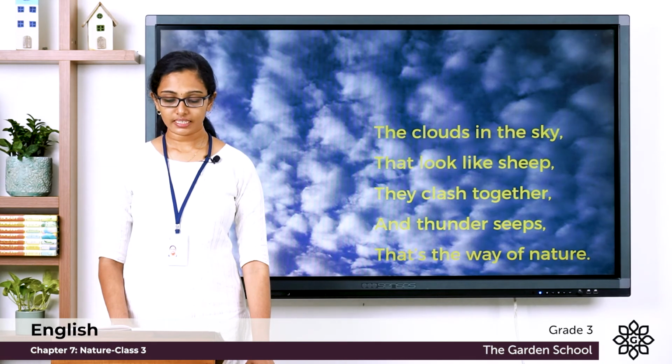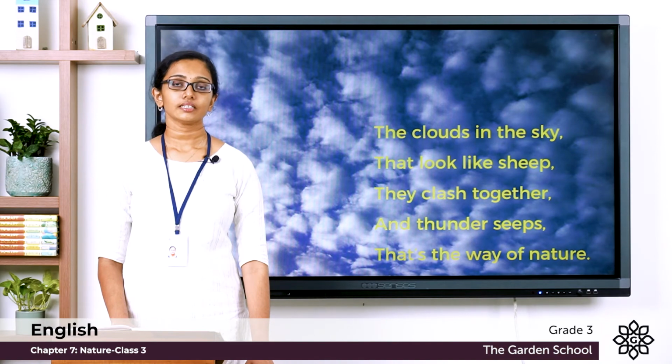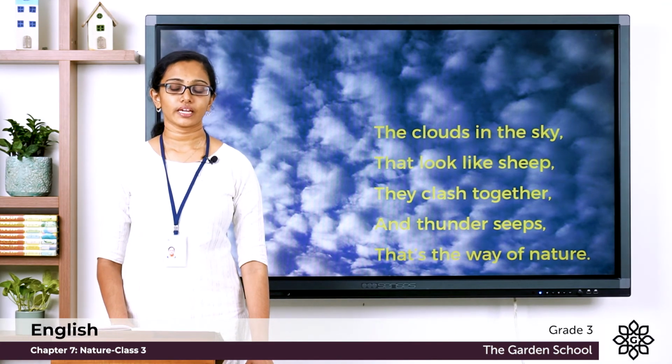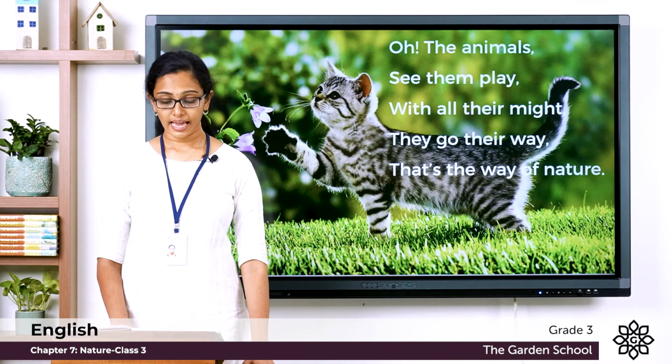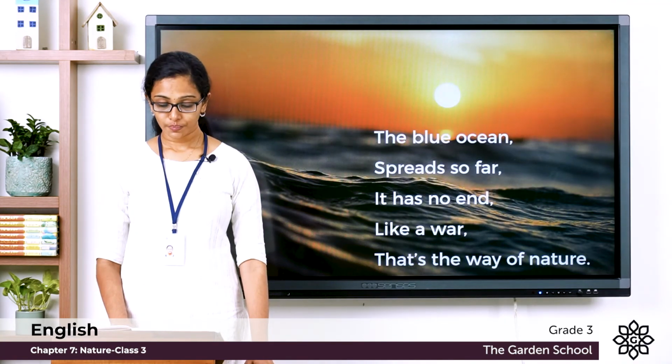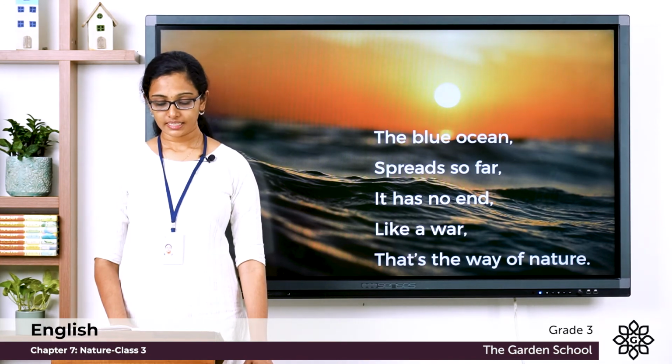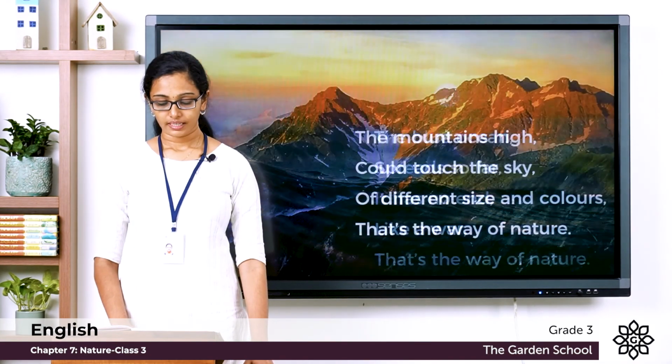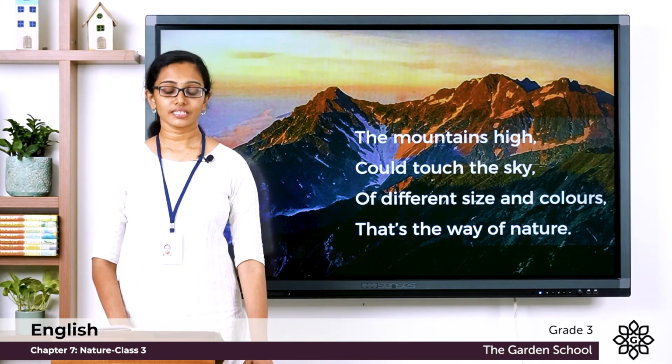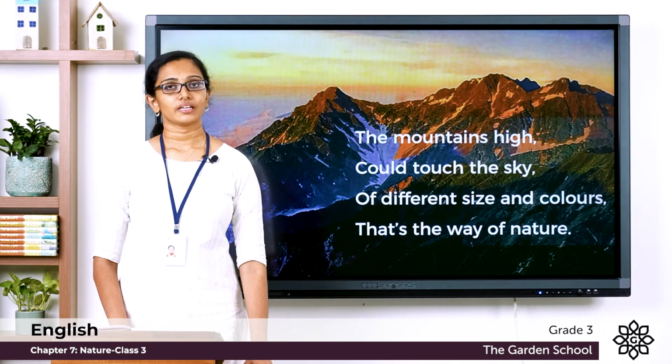The clouds in the sky that look like sheep, they clash together and thunder saves. That's the way of nature. Oh, the animals, see them play. With all their might, they go their way. That's the way of nature. The blue ocean spreads so far, it has no end like a war. That's the way of nature. The mountains high could touch the sky, of different size and colors. That's the way of nature.